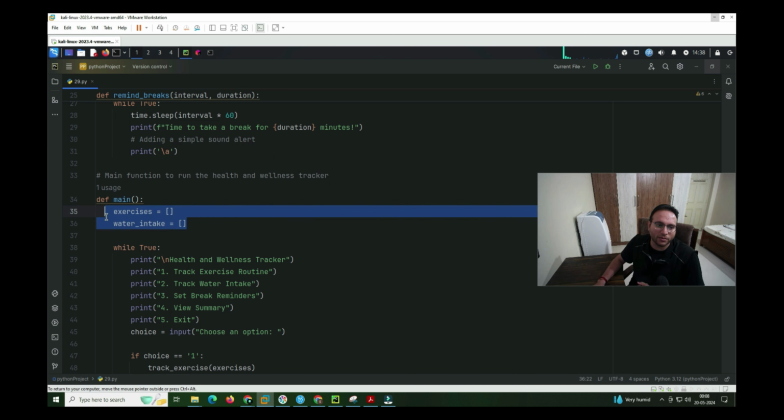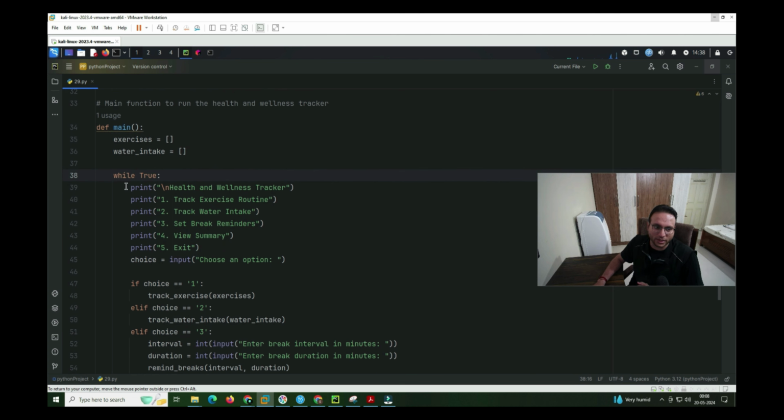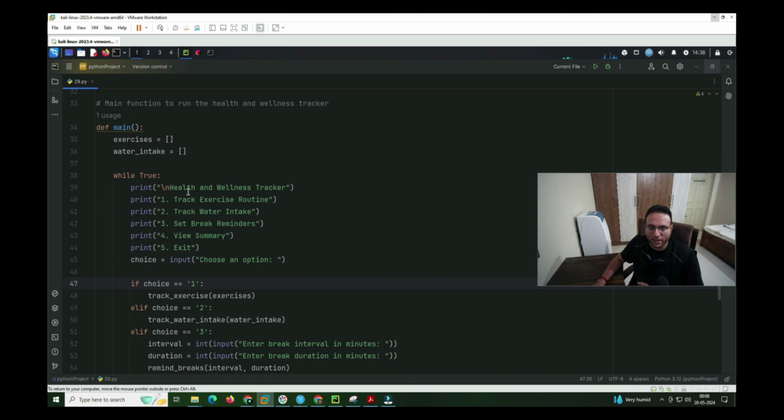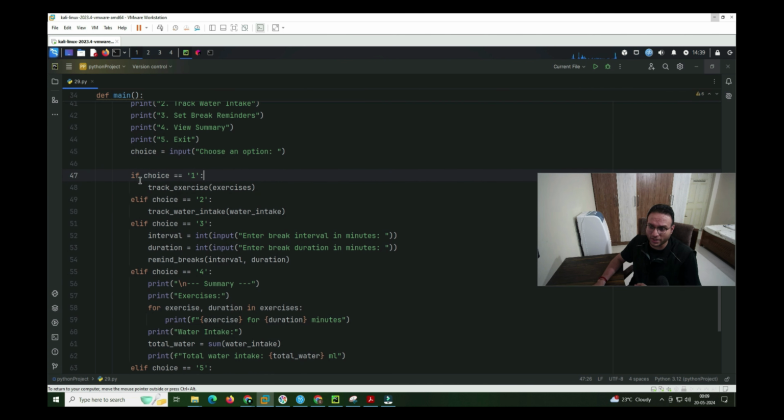So by default we are getting both the lists as completely blank. We are not having anything inside of it. Now this is the condition, a while loop I'm making, where I'm just taking an input from the user itself. I just wanted to see what type of entry the user will put, like either it's track exercise routine, track water intake, set break reminder, view summary, exit. Those are the things I just wanted to be mentioned over there. So the choice will be provided by the user, and whatever choice you provide goes inside of the if statement.